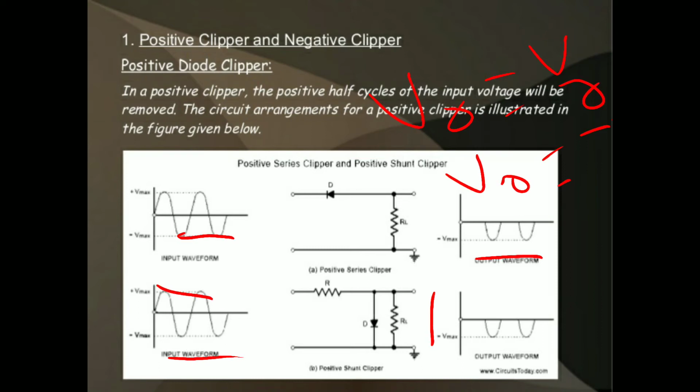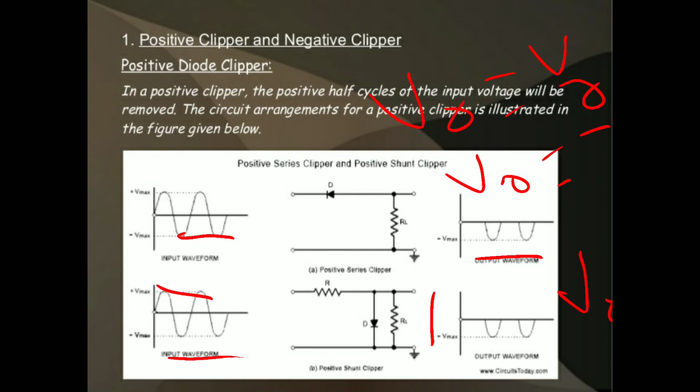During the positive half cycle, the diode is in forward bias condition, which is acting as a closed switch, and all the input is passed to the diode. But there is a voltage drop across the diode, so the output is 0. Vout is equal to 0. That means the positive cycle is 0.